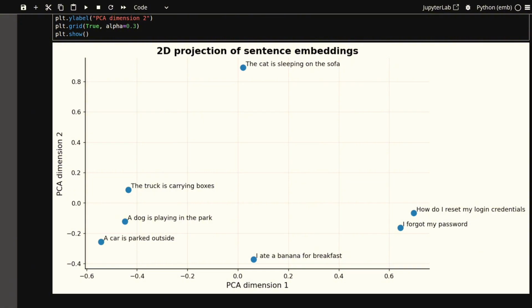Notice that the animal sentences may look further away from each other in this 2D plot. That is because PCA compresses the original 284-dimensional vectors into only 2 dimensions. So some distances can be distorted. The plot is useful for intuition, but the cosine similarity scores from the full embeddings are the more reliable comparison. And by the way, if you haven't seen my video on PCA, I highly recommend checking it out.